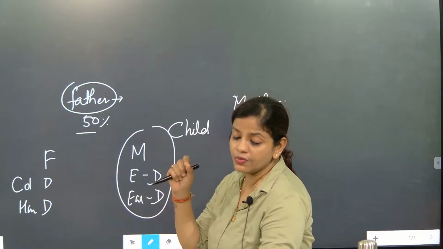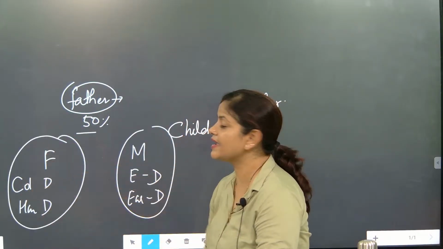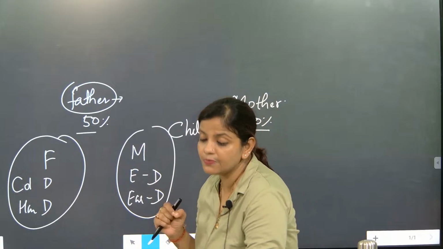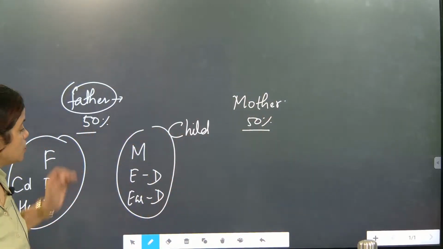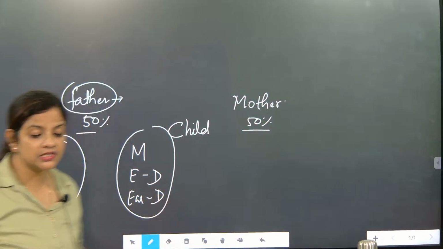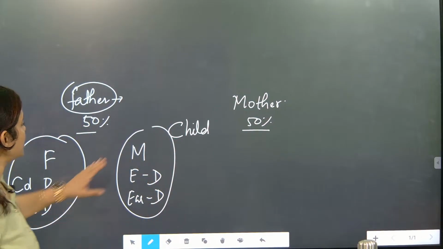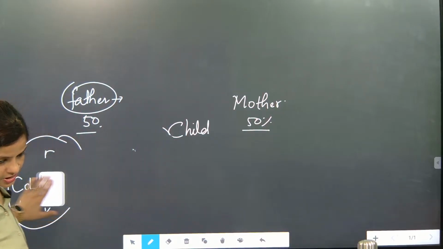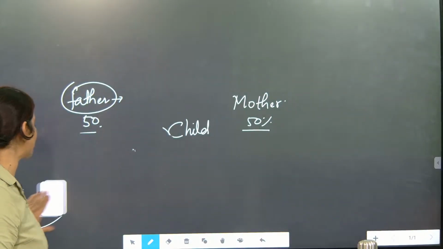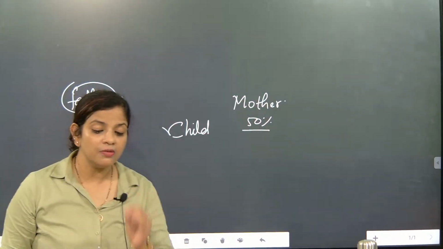Here you need to understand one thing, like there is a selection process going on. Selection process going on, and the selection is done between both the parents. Understood? So what we are assuming here is 50% of the traits, meaning characteristics, is coming from the father's side and 50% of the traits is coming from the mother's side.